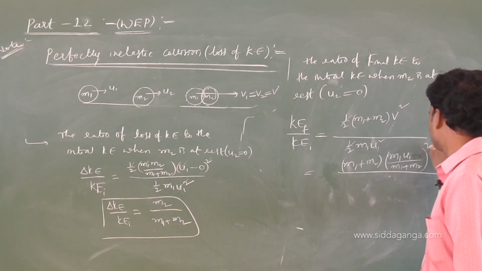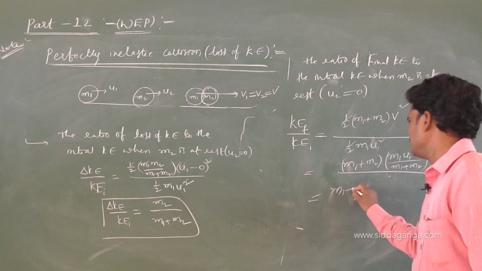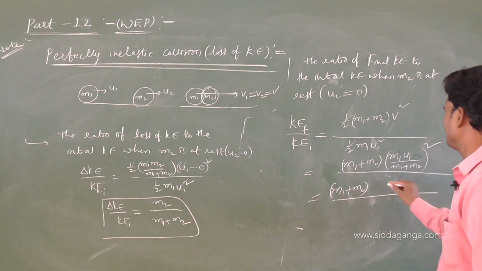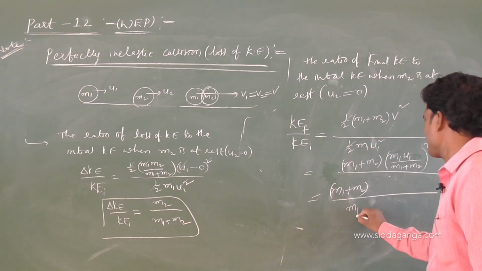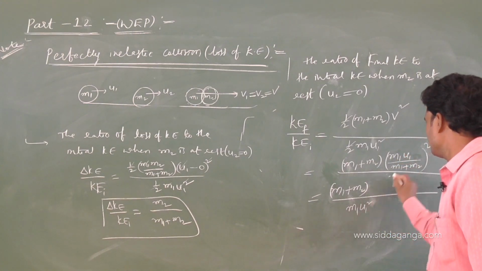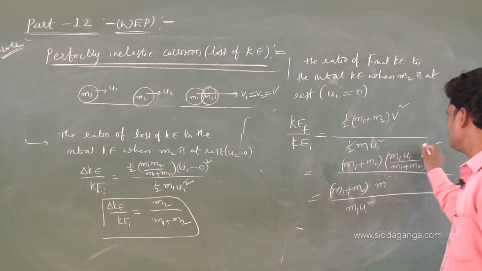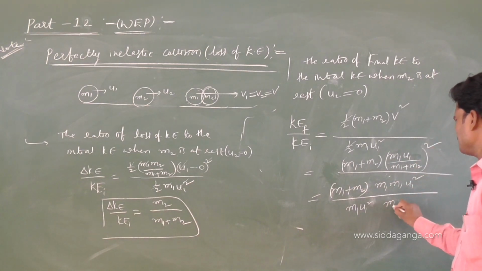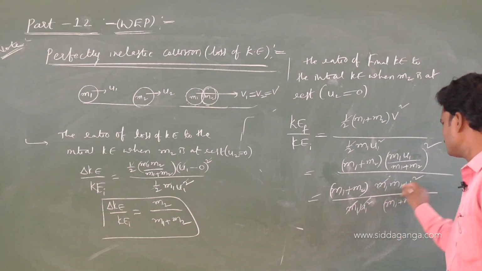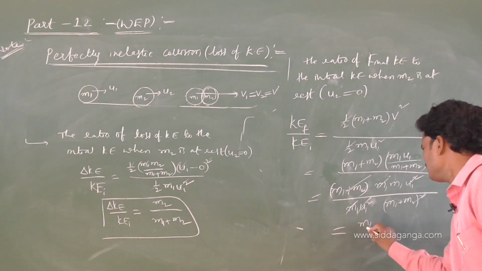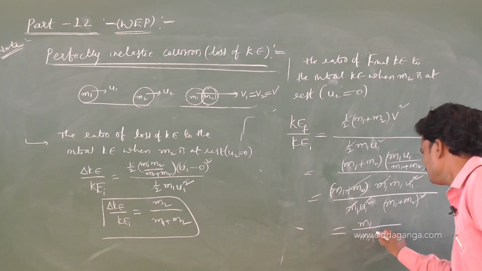So let me write m1 plus m2 downside, m1 u1 square. Don't strike off this one, m1 u1. This is m1 square, m1 u1 square by (m1 plus m2) square. One m1 cancels, u1 square cancels, one m1 plus m2 cancels, then m1 by m1 plus m2.